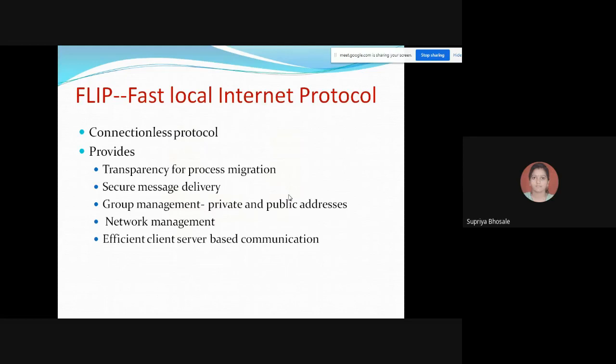And the next protocol is the FLIP protocol. FLIP is the Fast Local Internet Protocol. This is also a connectionless protocol for distributed operating systems. Its main features include transparency, security, easy network management, group communication facility, and efficient client-server-based communication facility. Okay, so all these issues are covered in case of FLIP.